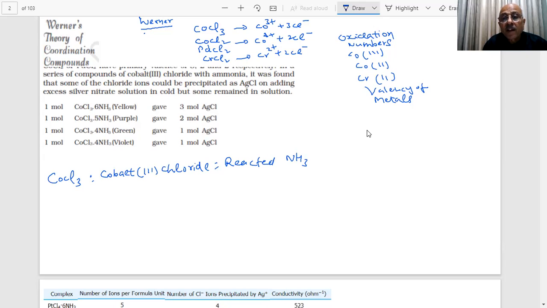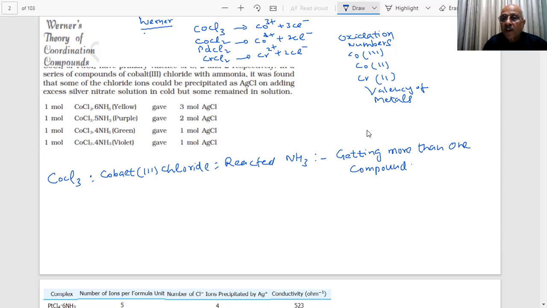If he changed the amounts of NH3 with the CoCl3, he was getting more than one compound with ammonia. And these compounds had different properties: the color was different, the conductivity was different.